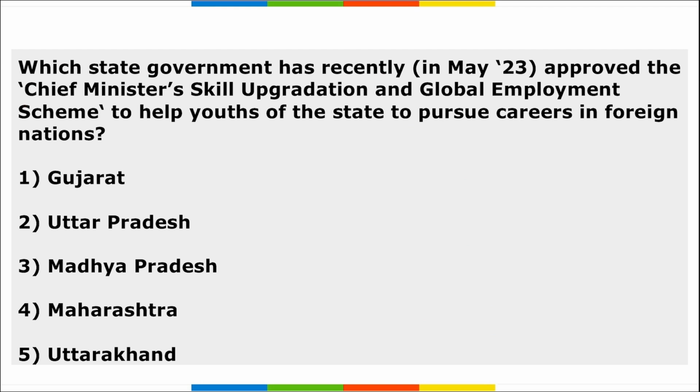Next, which state government has recently approved the Chief Minister's Skill Upgradation and Global Employment Scheme to help youths of the state to pursue careers in the foreign nations? It is Uttarakhand. They are encouraging the youth to go to different countries to pursue their future, follow their dream and study in their respective fields, right?